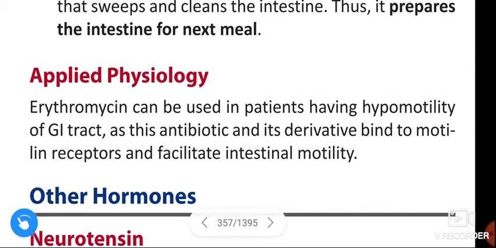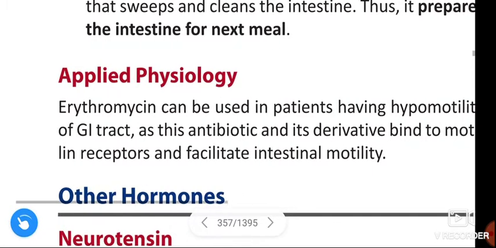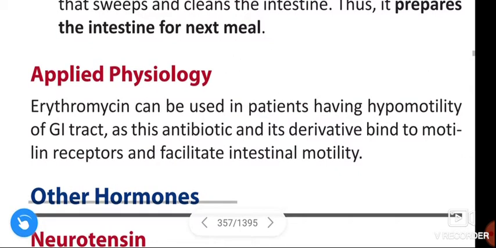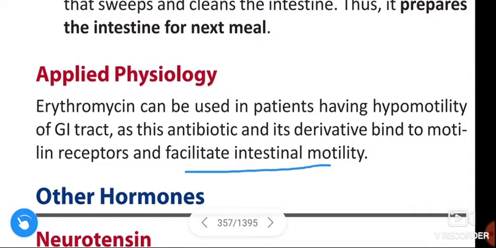See once again, applied physiology of motilin. Erythromycin can be used in the patients having the hypermotility of gastrointestinal tract, as this antibiotic and its derivative bind to the motilin receptors and facilitate the intestinal motility.